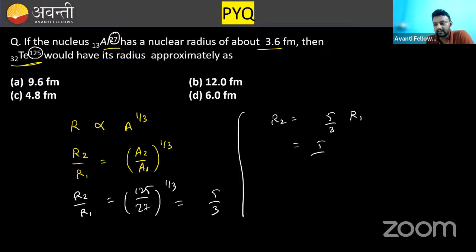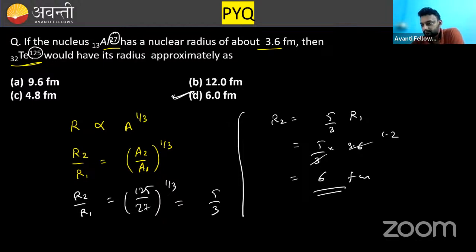And R1 is mentioned as 3.6 Fermi. That will be 1.2, that will be 6 Fermi. Which is the correct option? 6 Fermi. Correct option is D. Clear? Moving further.